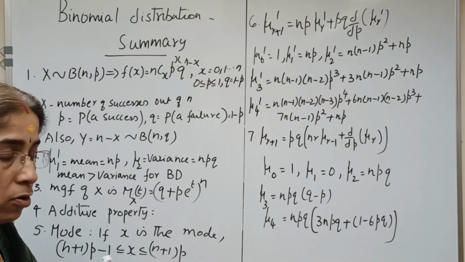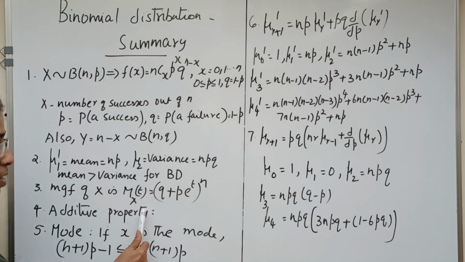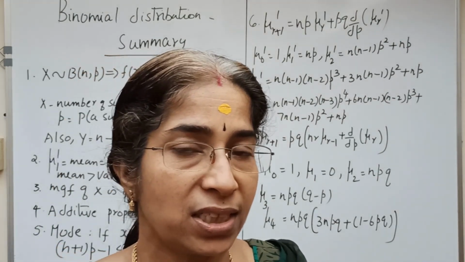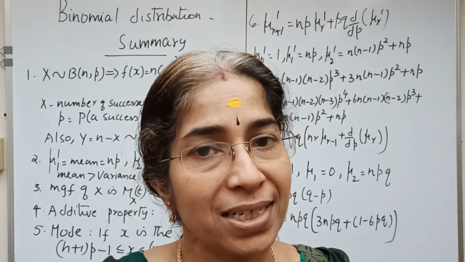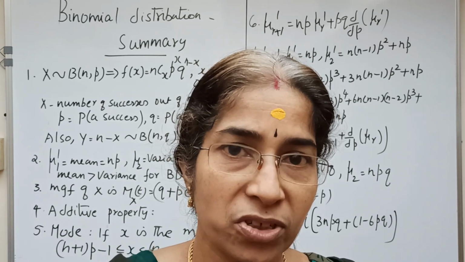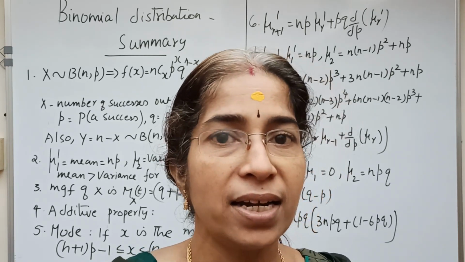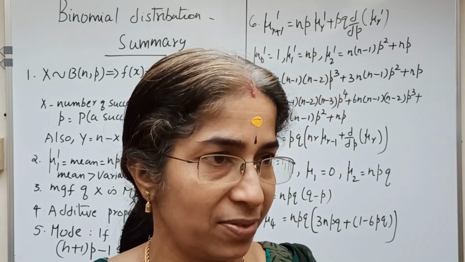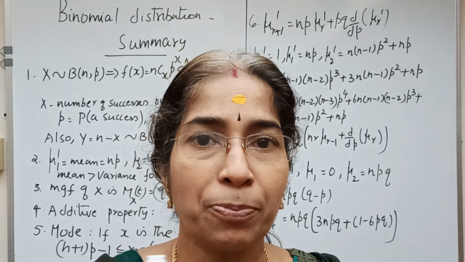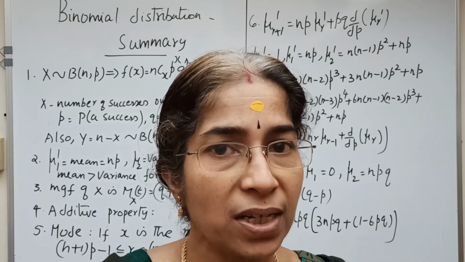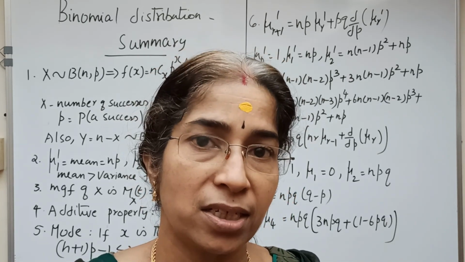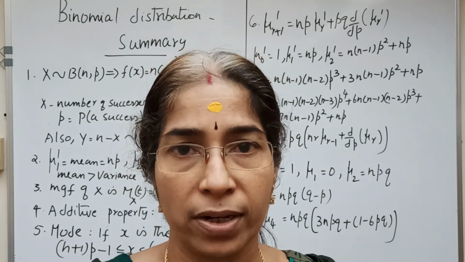Now, we may obtain the additive property of binomial distribution, which states that if x and y are two independent binomial variates with parameters n1, p and n2, p respectively, x + y follows binomial with parameters n1 + n2 and p. The result can be extended to any number of variables.